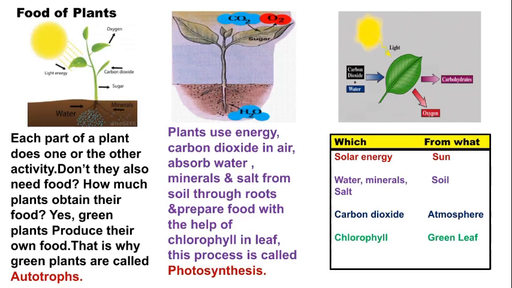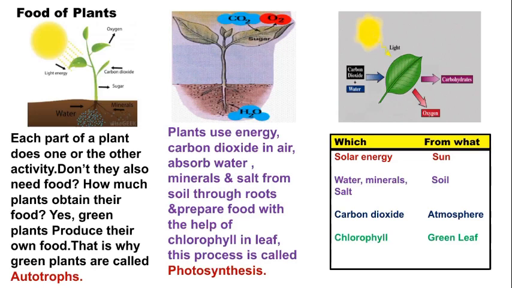This process is called photosynthesis. Children, you can see this photosynthesis process in detail in the first picture. In the third picture, the leaf is green in color because chlorophyll is there. It takes sunlight and carbon dioxide plus water from the soil, and it gives carbohydrates and oxygen.